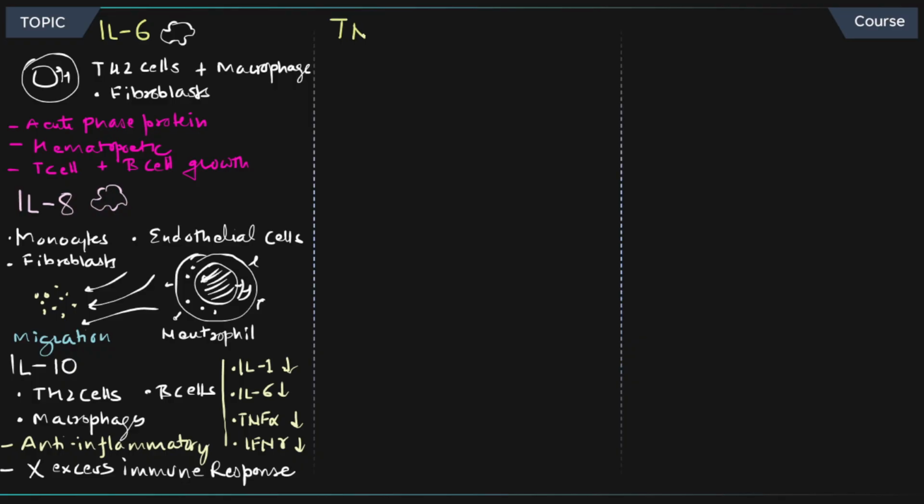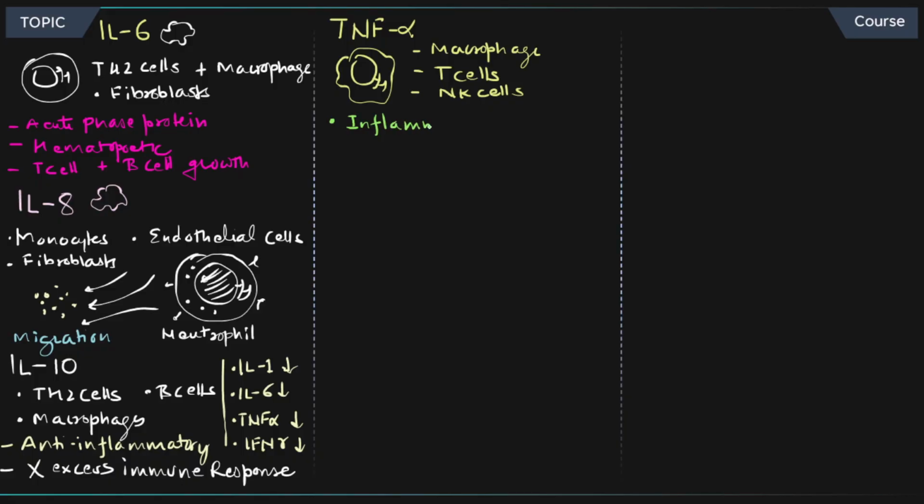Next, let's talk about TNF alpha. TNF alpha is produced by various immune cells, including macrophages, T cells, and NK cells. These cells are able to produce TNF alpha, an inflammatory cytokine. Whenever there is inflammation, TNF alpha is involved. Whenever there is fever or acute phase protein production, TNF alpha plays a very important role. It is also toxic to tumor cells. TNF alpha is toxic to tumor cells.